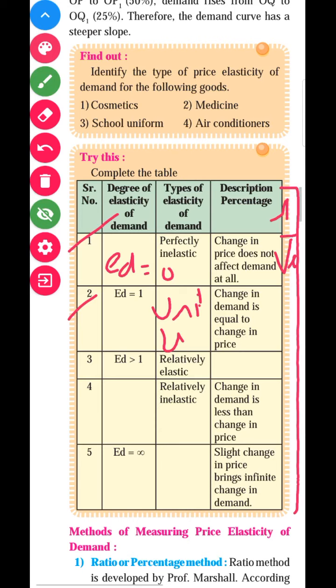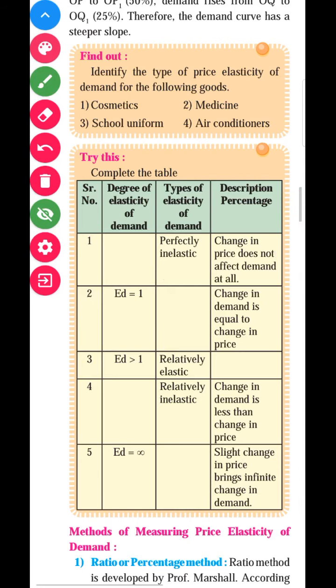A 10% fall in price brings a 10% rise in demand, so 10 upon 10, 1. So the answer comes 1. In this column you can write unitary elastic demand.